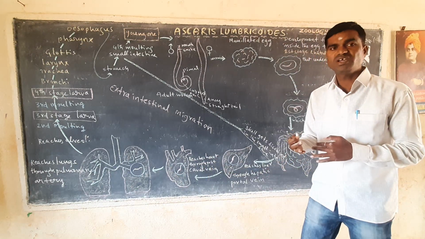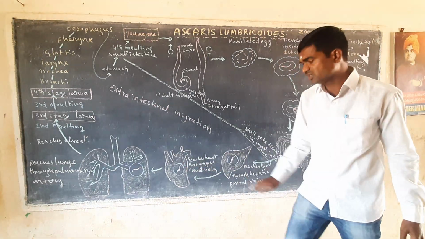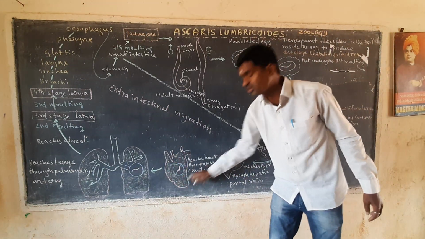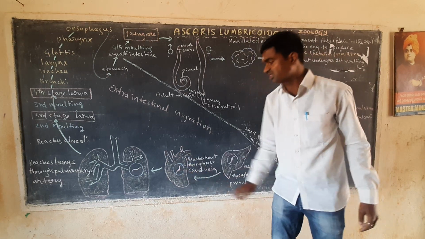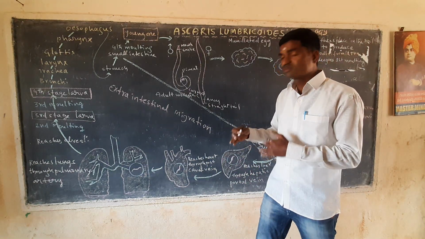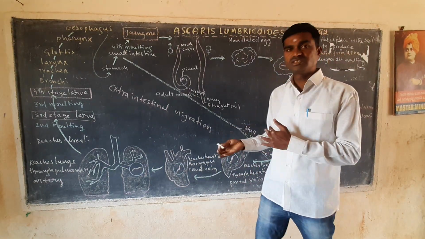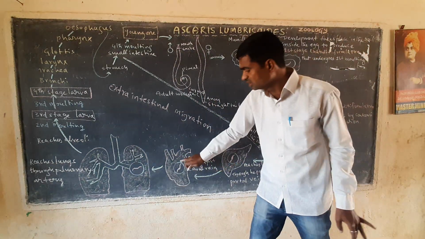With the help of the postcaval vein, the parasite is now entering into the heart region. This is the human heart. This is called a parasite, or Ascaris. Not only the heart, it is spreading to all parts, for example the heart and all the remaining parts.